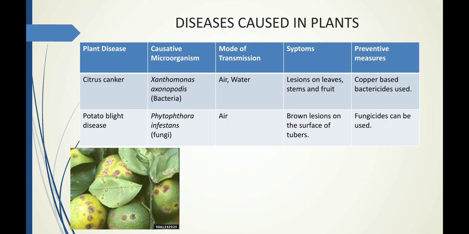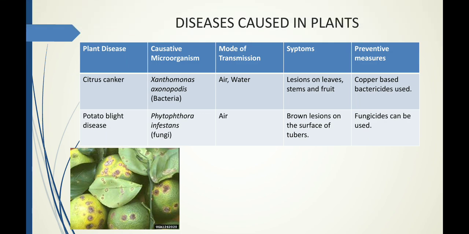You can avoid citrus canker in your plant by using bactericides. Bactericides are chemicals which have the capability to kill bacteria. The next disease is potato blight disease. Potato blight is a disease caused by the fungus Phytophthora infestans. These fungi are capable enough to spoil the entire potato.